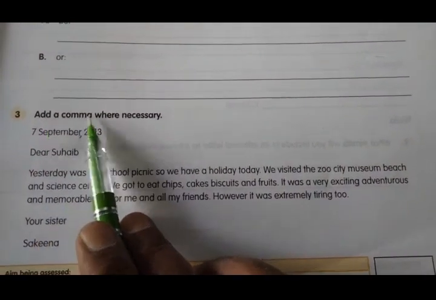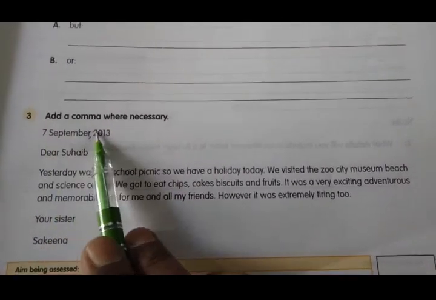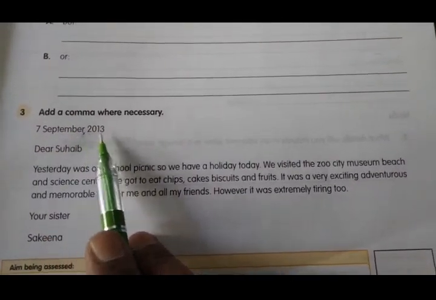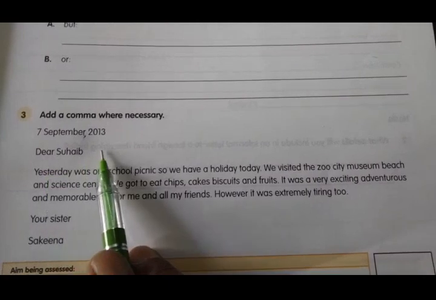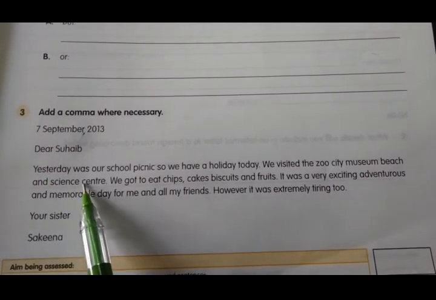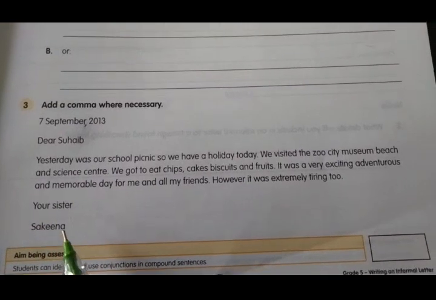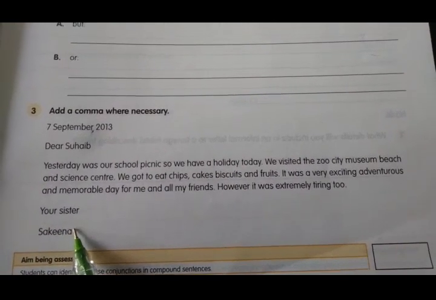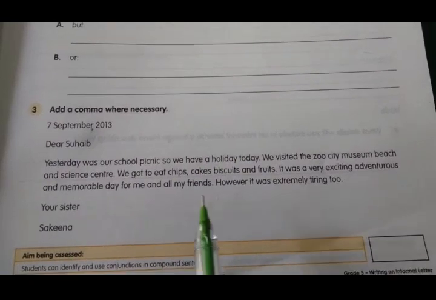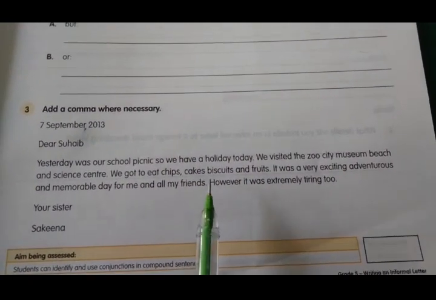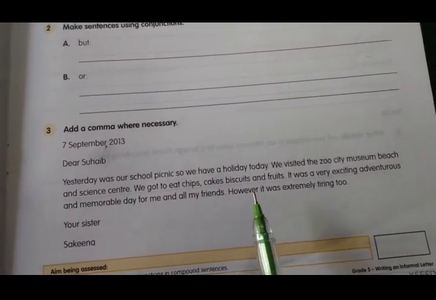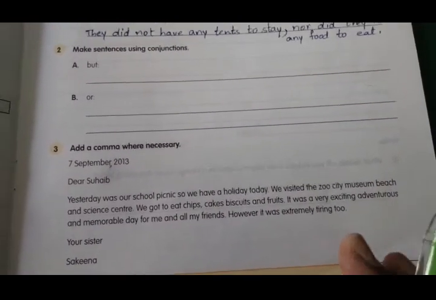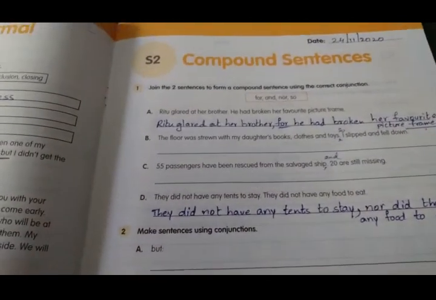Now here, third question. Add a comma where necessary. 7th September 2013. Here they have given the greeting, introduction, body of the letter and closing with signature. Wherever commas are necessary you are going to put them. That means you have to check where our compound sentences are. Like how we have done in S1, same like that you are going to do it in question number 3 over here. Okay. So now your homework is you are going to complete S2.